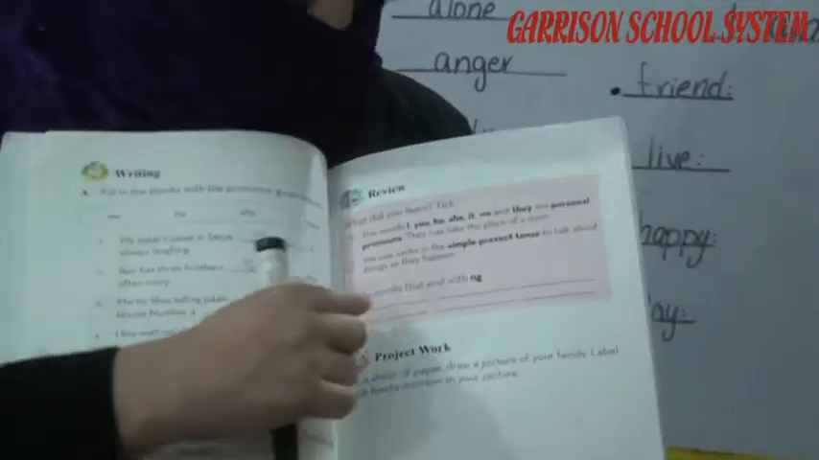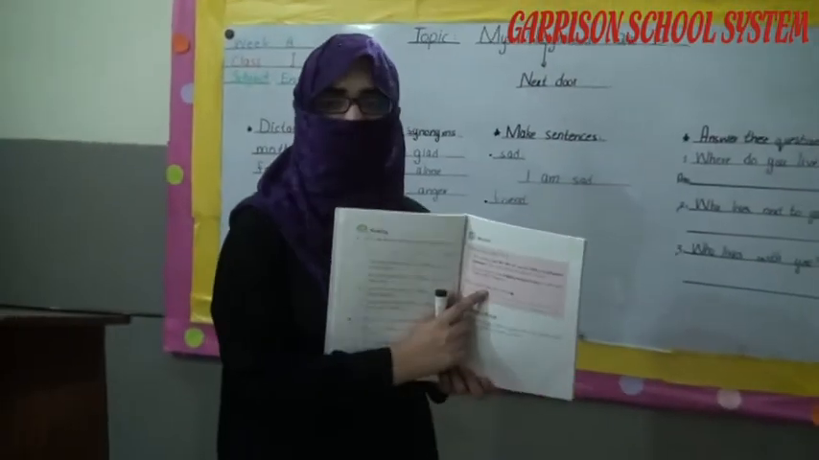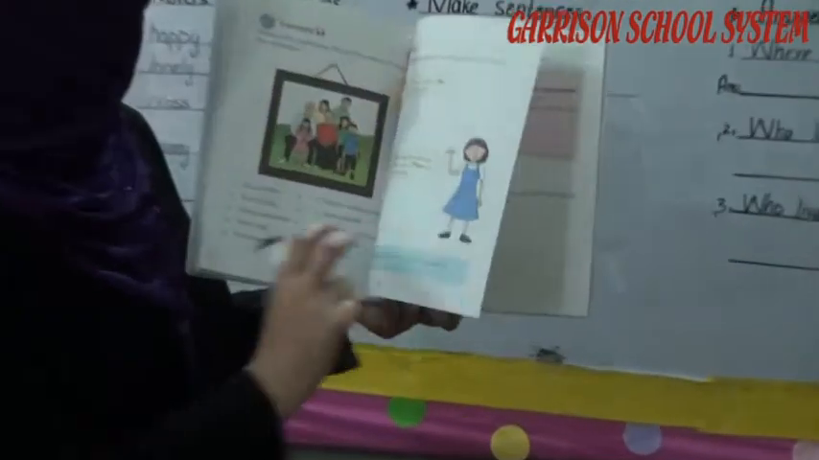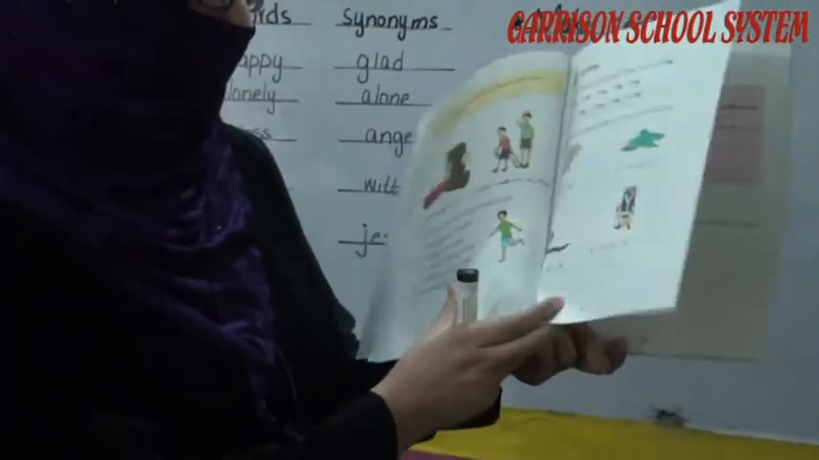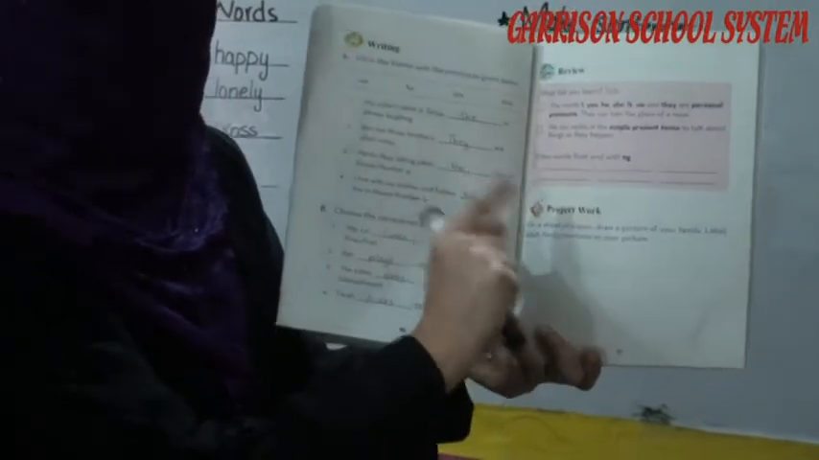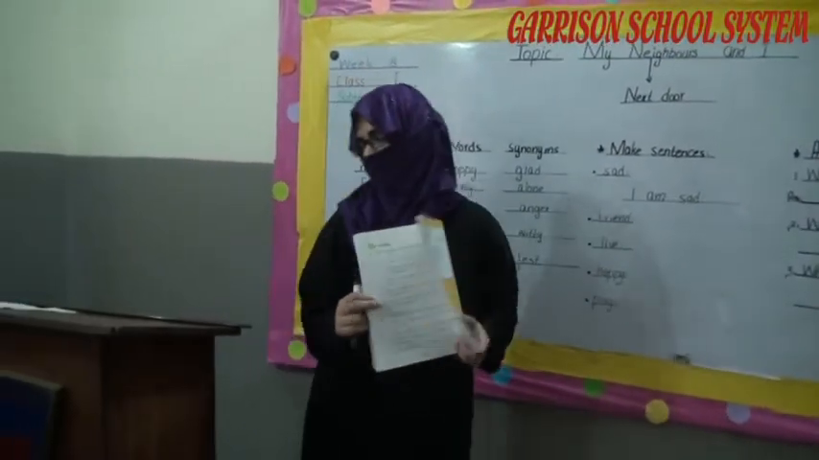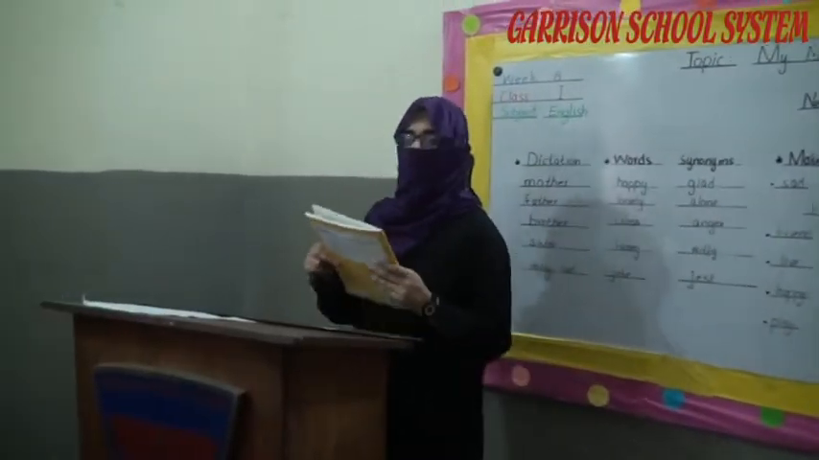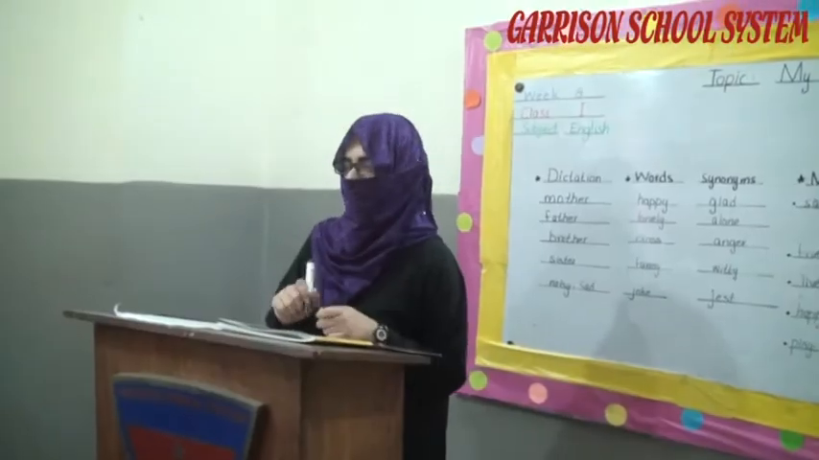Now, on page number 47, there is a task for you. You have to write down the ng sound words in these blanks that they give you. When you have read these letters and words on your book page number 47, you can easily write these words. This is a task for you. You have to complete it. Okay students, this is all about your course book. Now we can read about our notebook task.